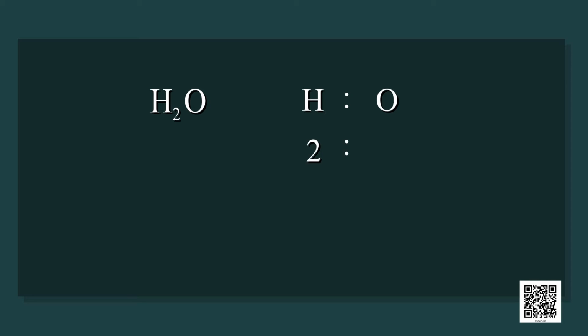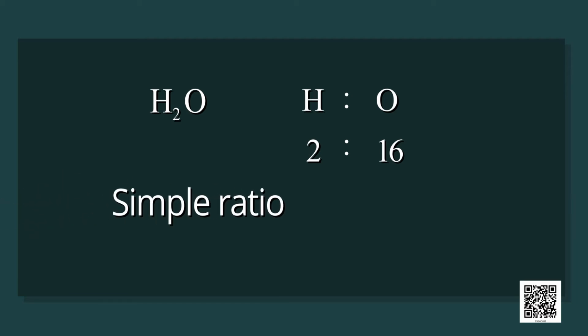In the compound water, that is H2O, ratio of mass of hydrogen and oxygen is H ratio O, 2 for H and 16 for O. If we find the simple whole number ratio, we will get simple ratio as 1 ratio 8. This ratio 1 ratio 8 does not depend upon the source of water.